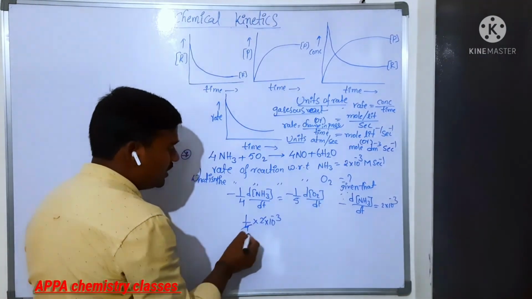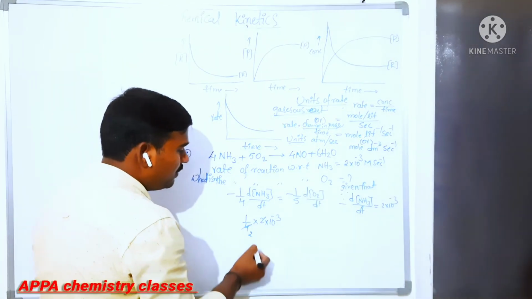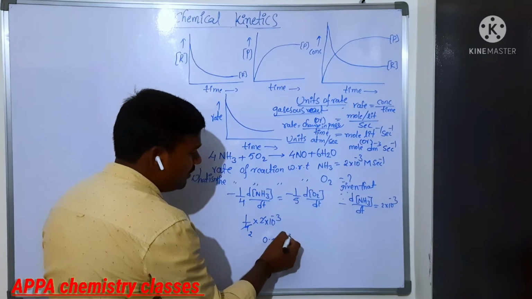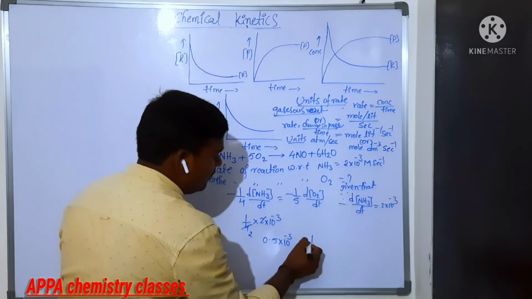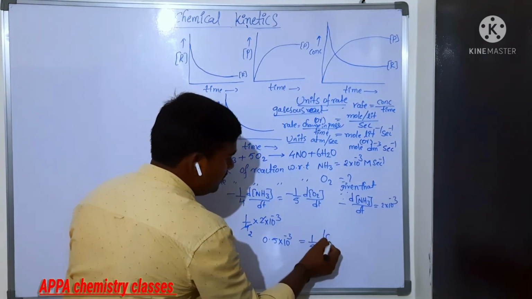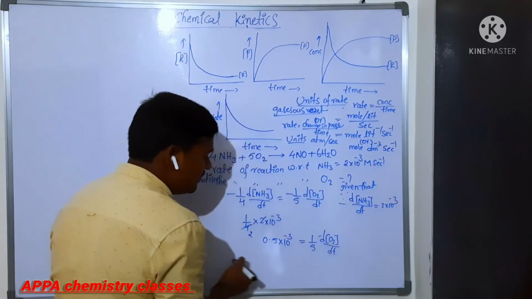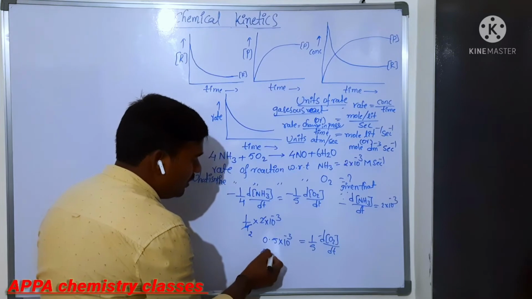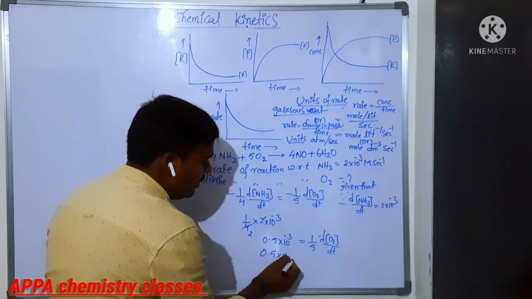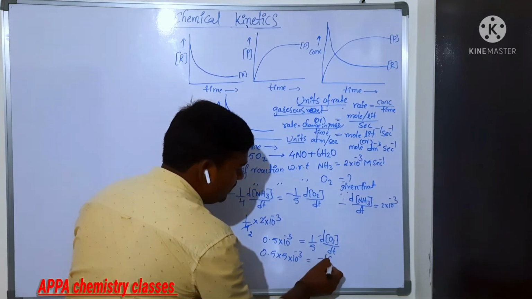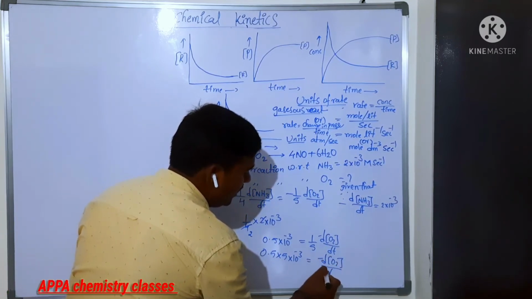Then 1/2 gets cancelled, giving 1/2 into 10 power minus 3. 1/2 can be written as 0.5 into 10 power minus 3, equal to 1/5 into rate of disappearance of oxygen. Take this 5 to this side: 0.5 into 5 into 10 power minus 3 is equal to the rate of disappearance of O2, d[O2]/dt.